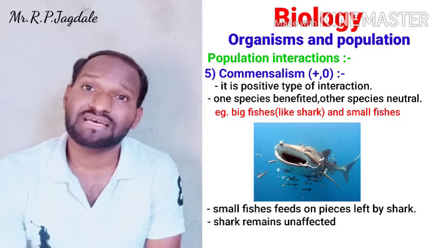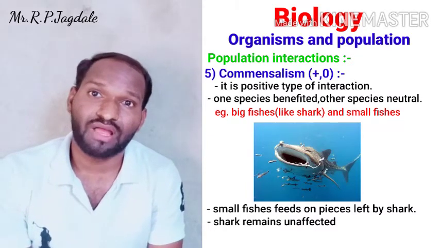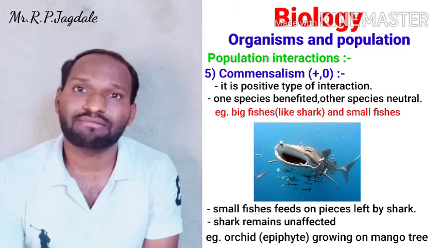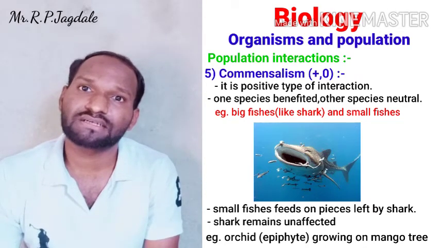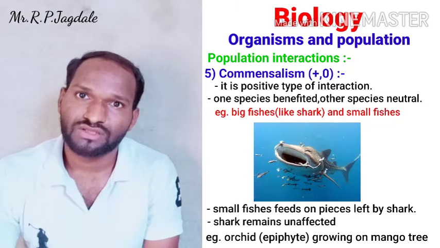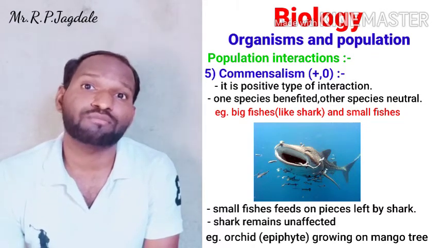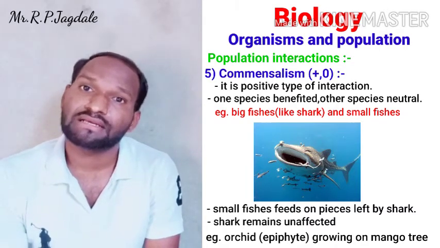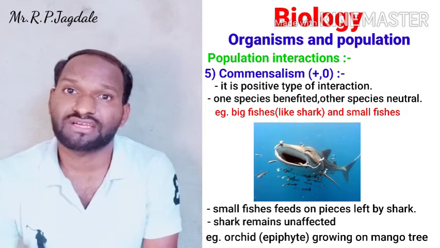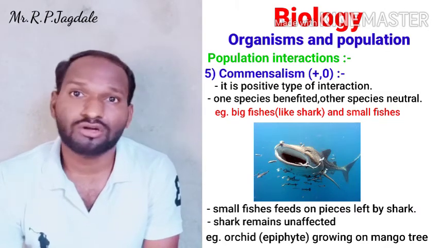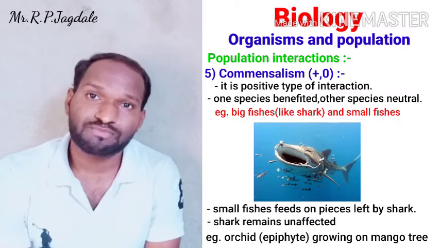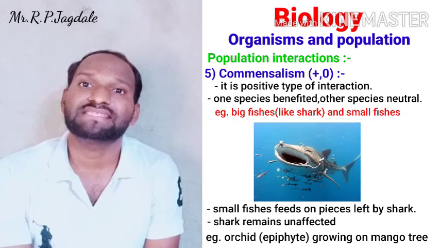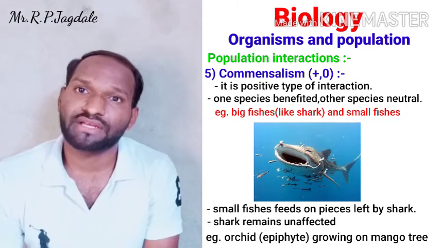Now an example of commensalism in plants. For example, epiphytes growing on trees. Example, orchids growing on a mango tree. The orchids get support from the mango tree, so there is a benefit to the orchid. But the mango tree doesn't have any effect from that, that means it is not getting harmed. So one species is benefited and the other species is neutral. That is called commensalism. It is a positive type of interaction.